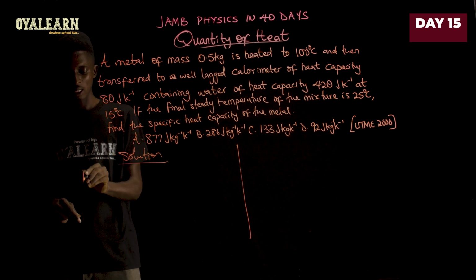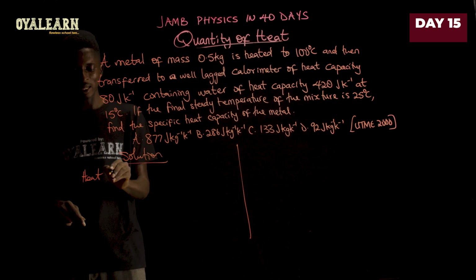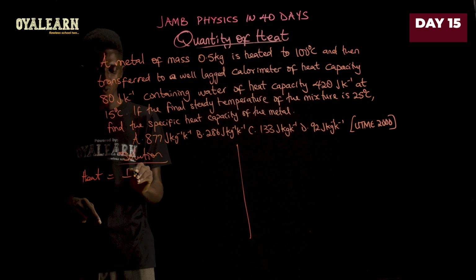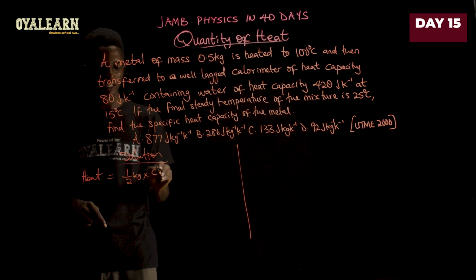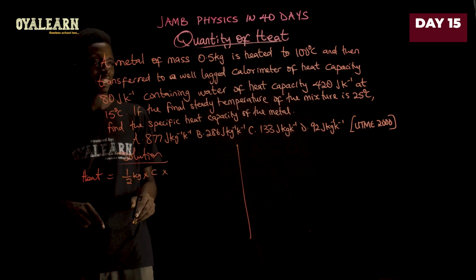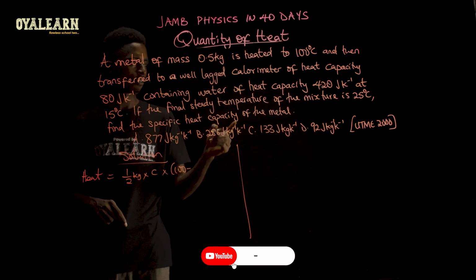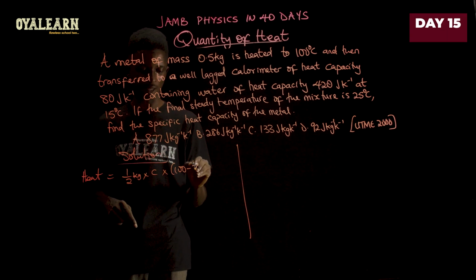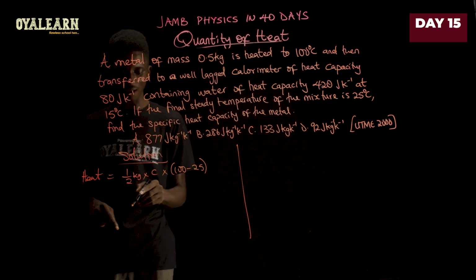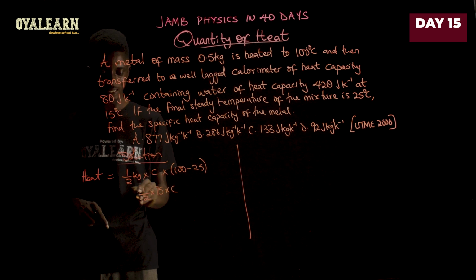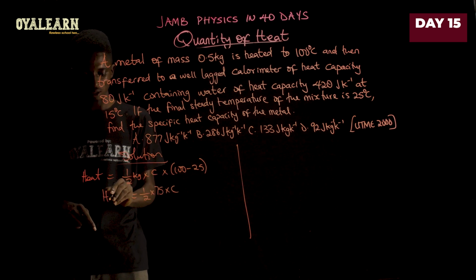So heat loss by the metal is the mass of the metal, which is 0.5. Let's write that as 1/2 kilograms multiplied by the specific capacity multiplied by the change in temperature. That is 100 minus final steady temperature, which is 25. So what we're going to be having here is 1/2 times 75 times C. That's the heat loss.